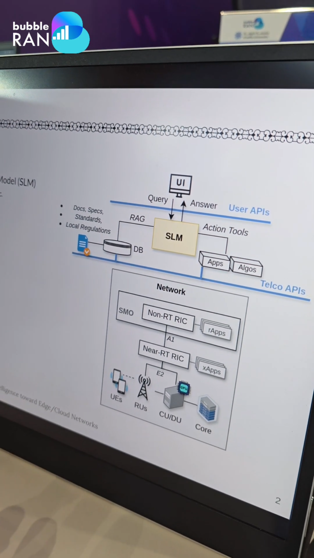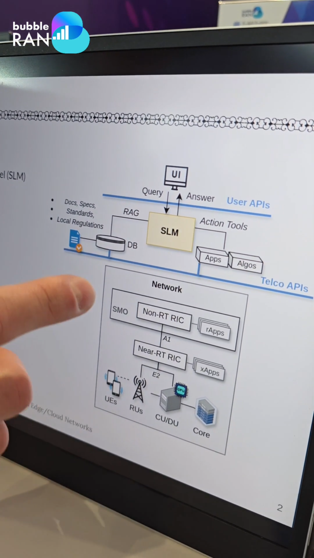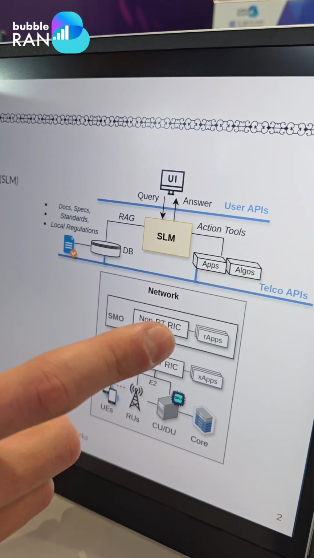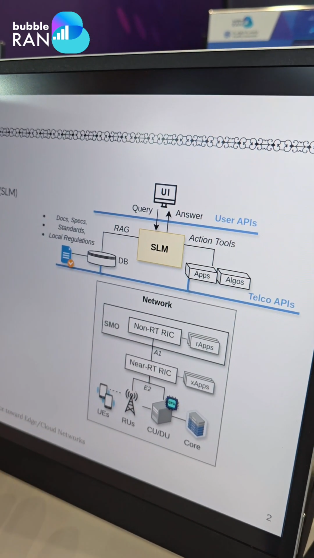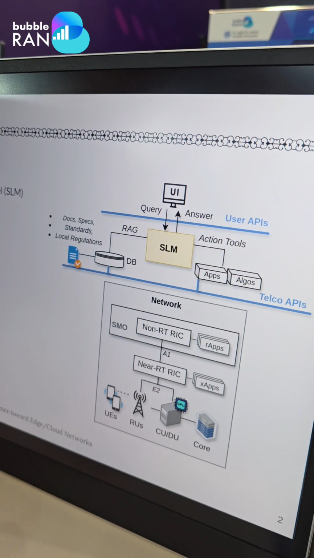In the future, we are going to also extend this model to support action tools to, for example, deploy xApps, rApps, or enforce policies in the network.